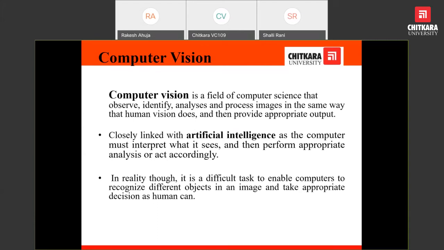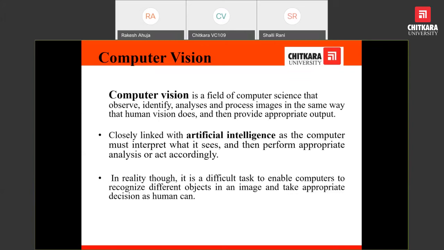Computer vision is closely linked with artificial intelligence, as the computer must interpret what is seen and then perform appropriate analysis or act accordingly. So computer vision is one step ahead of image processing.